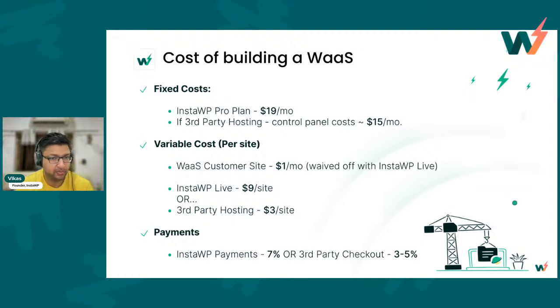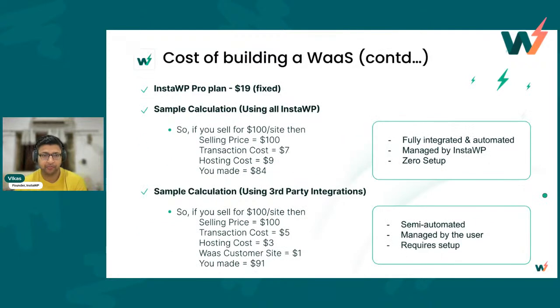And the third component is the payments part. If you use our payments, which will be about 7%, it includes everything, including the integration, the payouts and all of that. But if you use a third-party checkout, then you can use your own Stripe account, your own PayPal account, or your own local payment gateway. It doesn't really matter, so that cost comes down. And we are happy if you want to choose a third-party checkout. Not a problem at all.